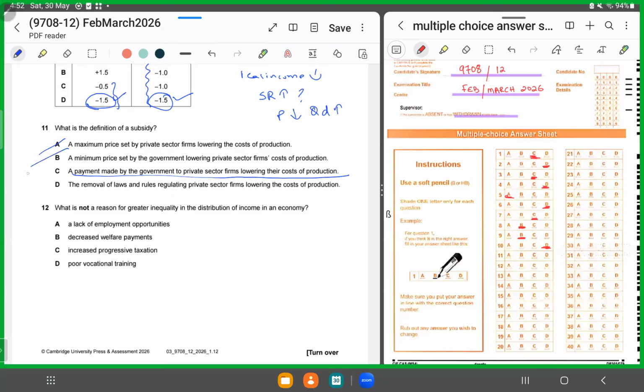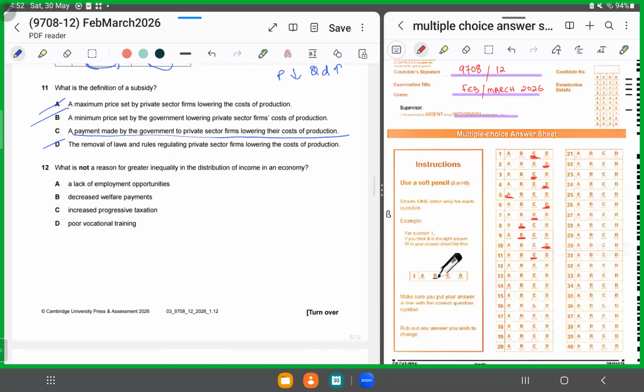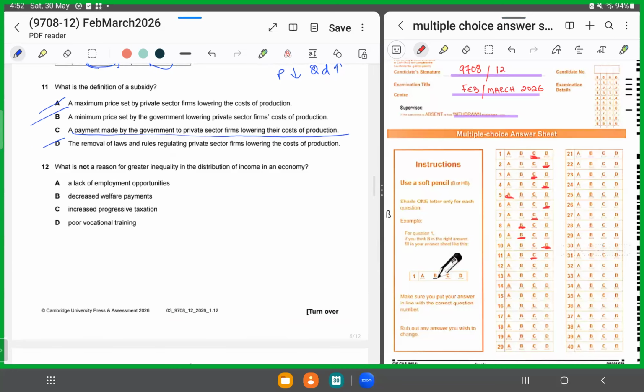If it's not A, it's not B, it's not D, it has to be C. For 11, we'll shade in C as the correct answer. Moving forward, MCQ number 12. MCQ number 12 says, what is not a reason for greater inequality in the distribution of income in an economy? That means there are 3 reasons that are causing disparity in income in an economy.